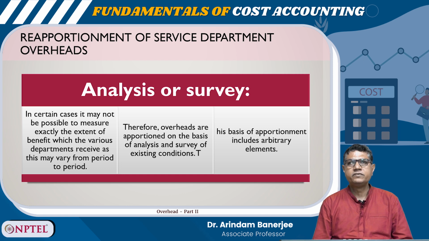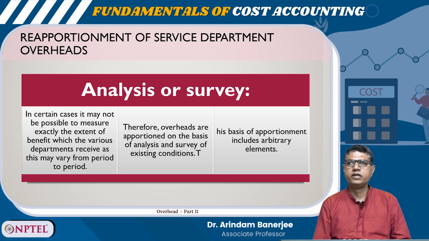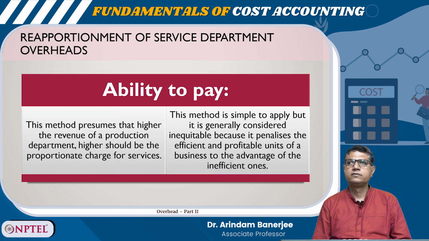Analysis or survey, this is another method. In certain cases, it may not be possible to measure exactly the extent of benefit which the various departments receive, as this may vary from period to period. Therefore, overheads are apportioned on the basis of analysis and survey of existing conditions. This basis of apportionment includes arbitrary elements.